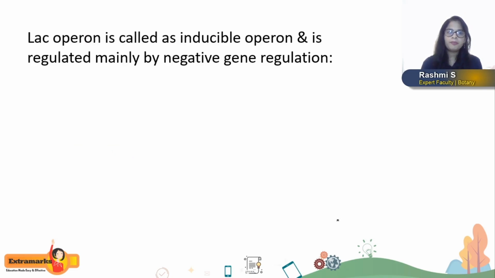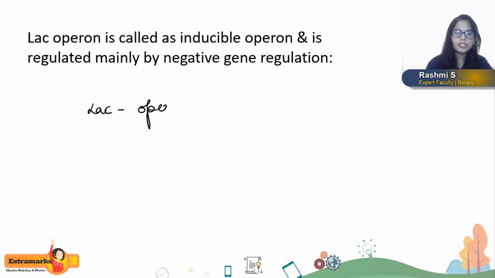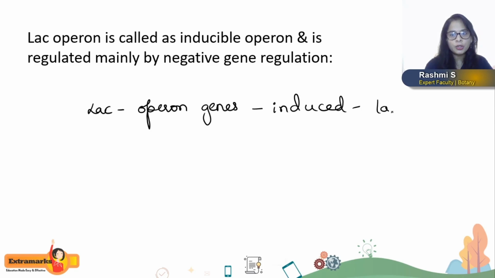Okay, then what type of regulation occurs in the lac operon? You know that the lac operon genes are induced by the presence of lactose, isn't it?